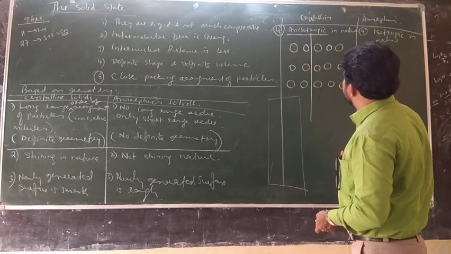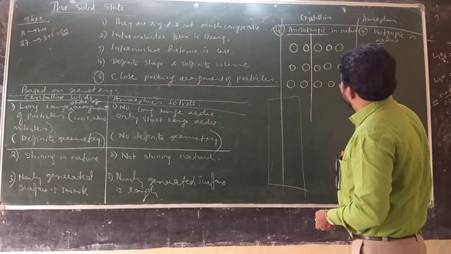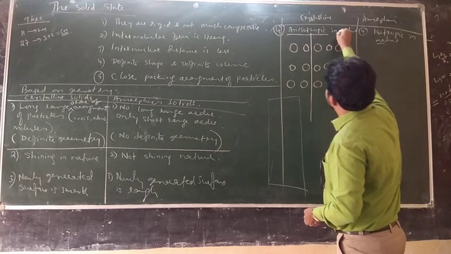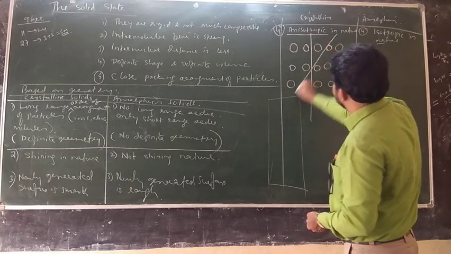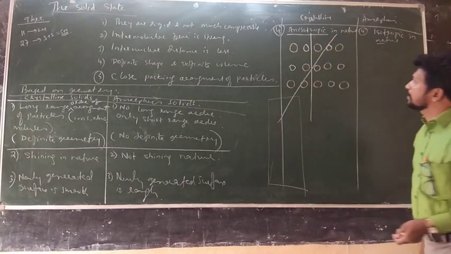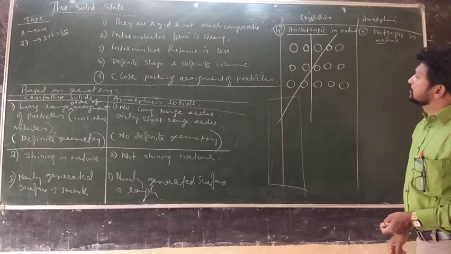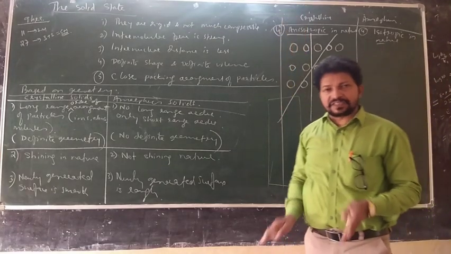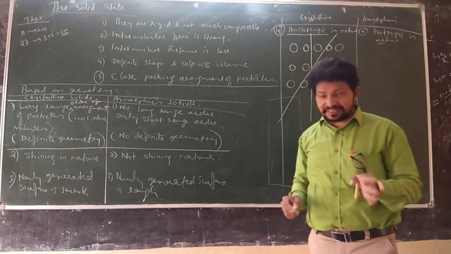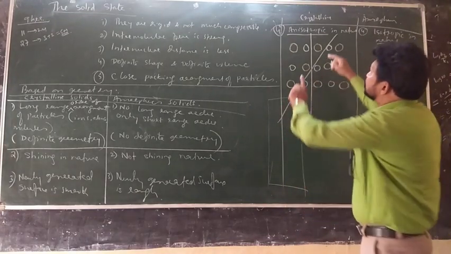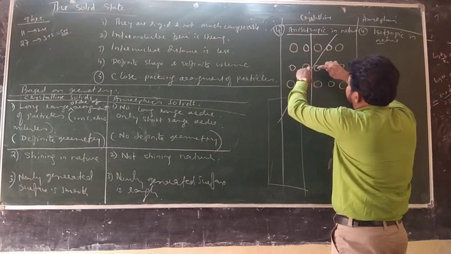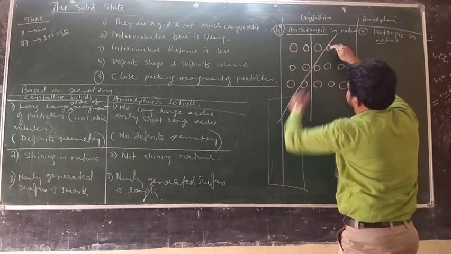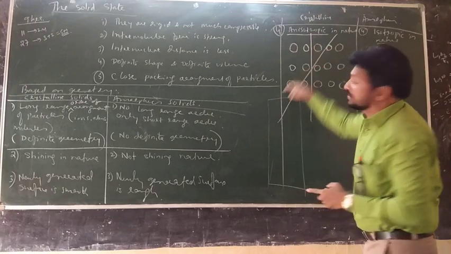And draw one more line in this fashion. Straight line. If you go through these two patterns of particles, you are going to meet two different types of particles, but here one type of particle on one side, the same type of particle on the other side.